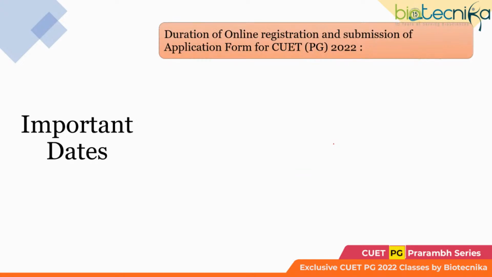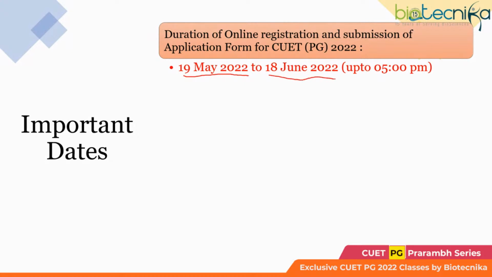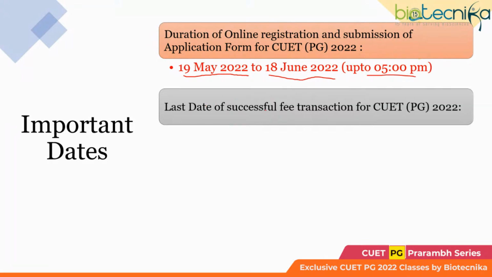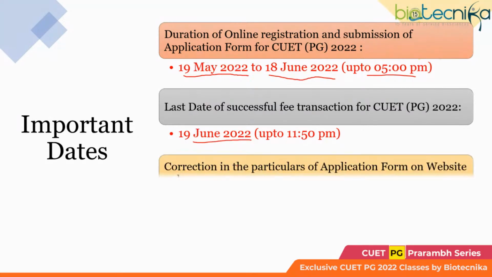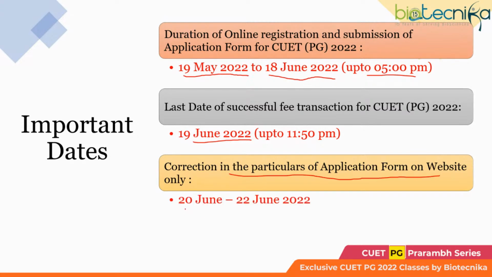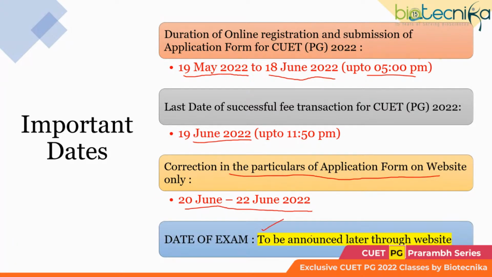Note down some important dates. So, what is the duration of online registration and submission of application form for QAT PG? Well, it begins from 19th May 2022 and goes till 18th June 2022 up to 5 p.m. And the last day for fee transaction for QAT PG was until 19th June. And the corrections in the particulars of application form on website were from 20th to 22nd June. Now, date of exam is to be announced later through website. So you have to check on the official website which I mentioned.